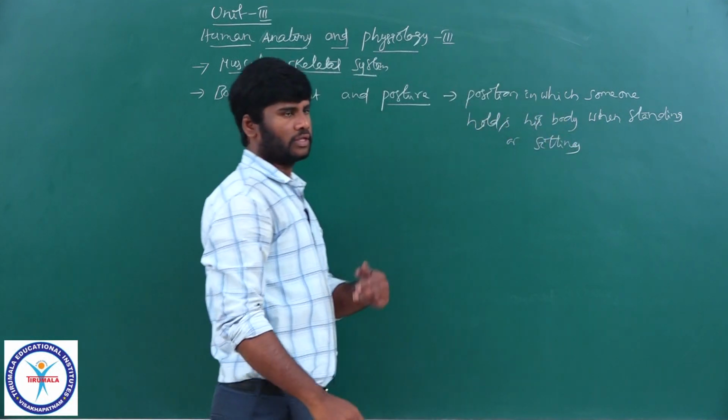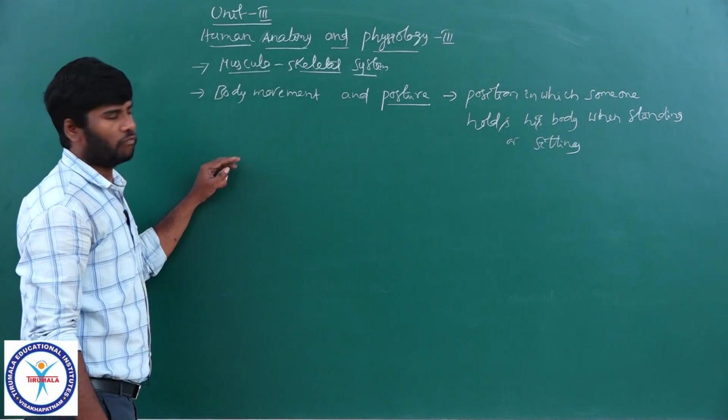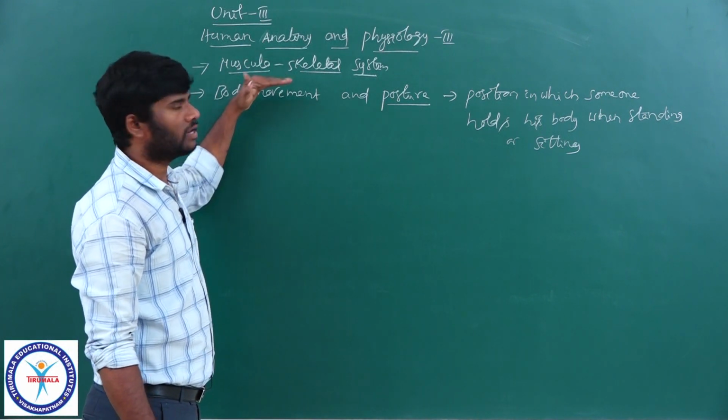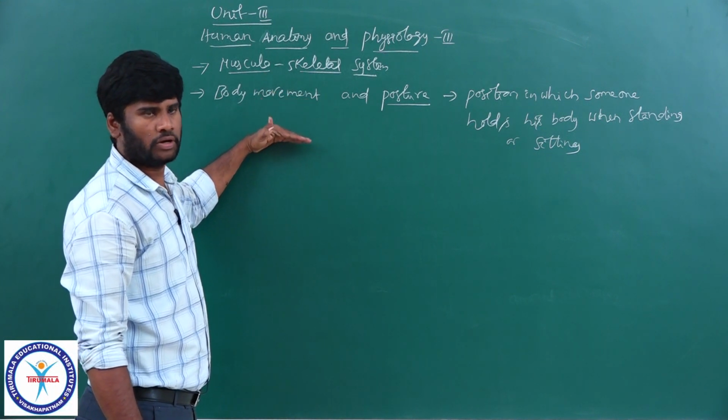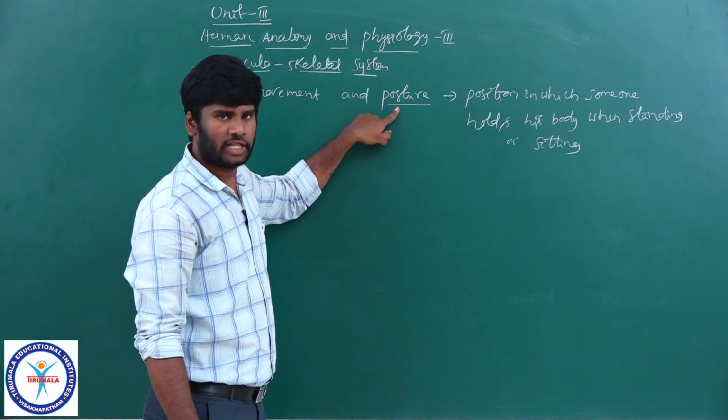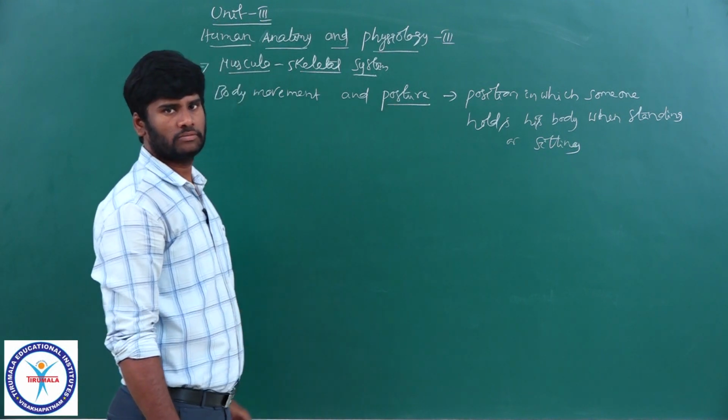Right? There are two important systems, one is the muscular system and the second one is the skeletal system, providing the body right posture and at the same time helping in movement of body parts.